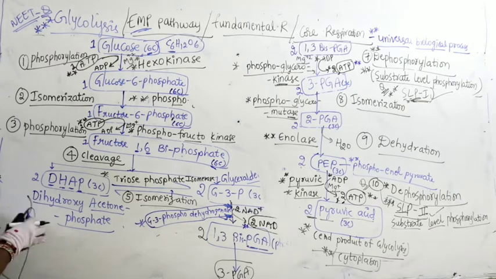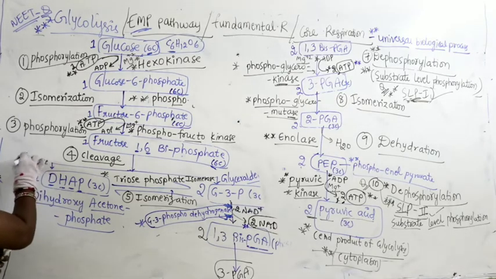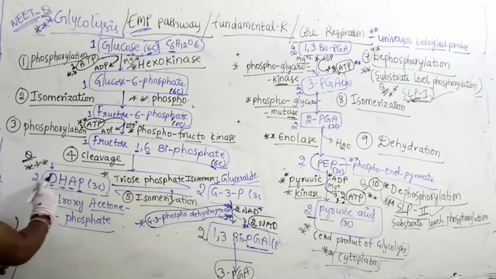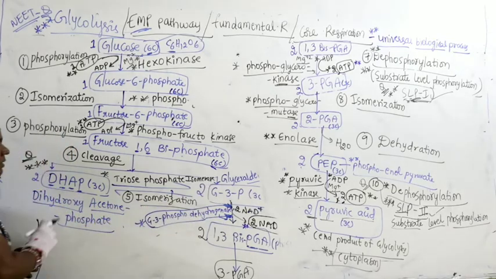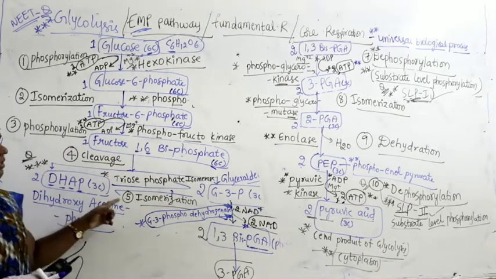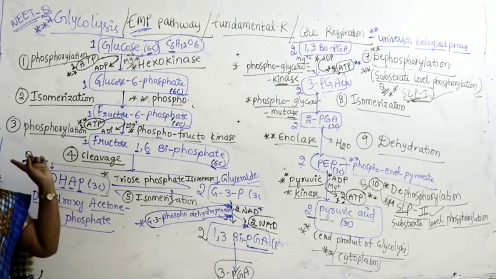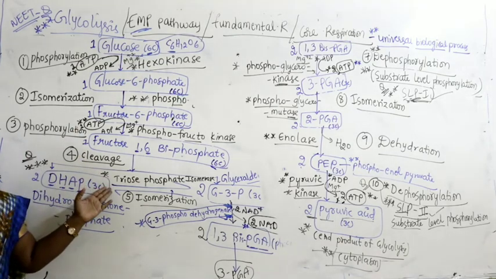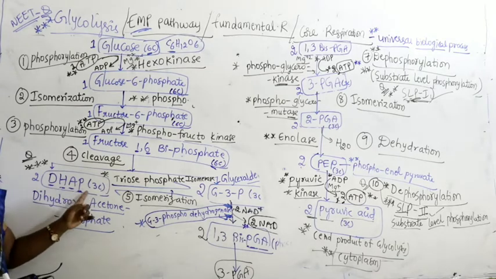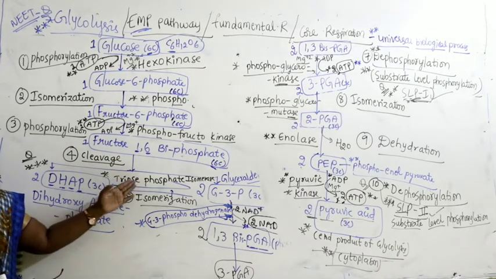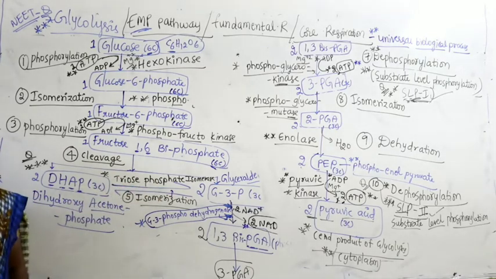This is very important because we mostly get questions on this, because this is a common step of reaction which happens in both Calvin cycle as well as glycolysis. Calvin is photosynthesis and this is glycolysis. The common step is this and the enzyme is triose phosphate isomerase.